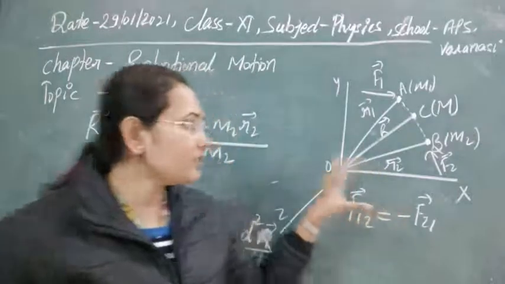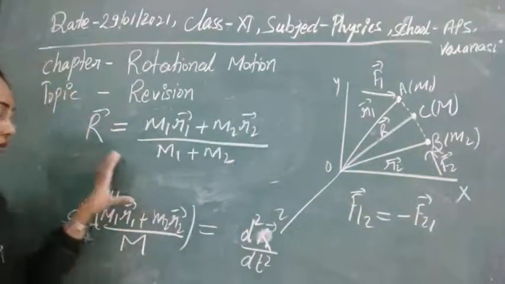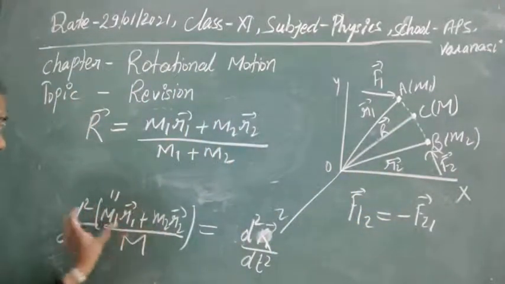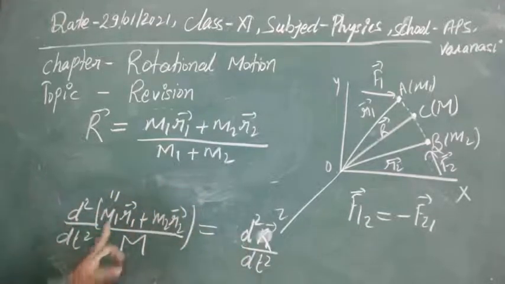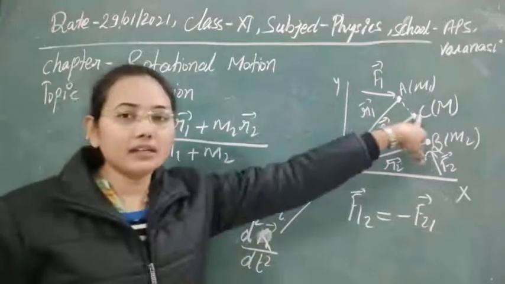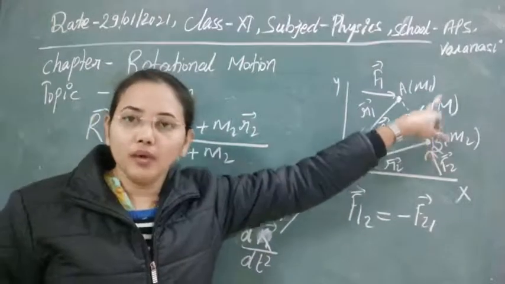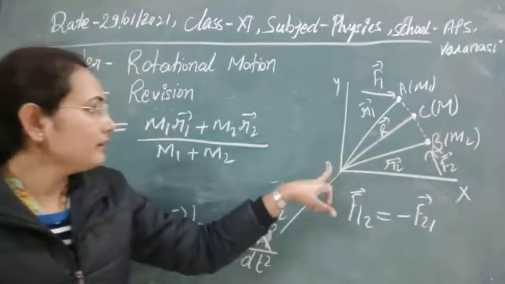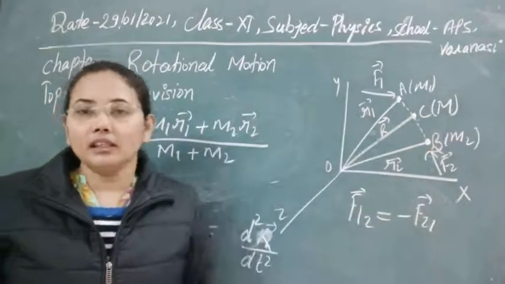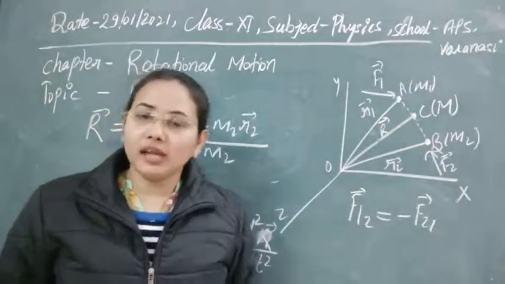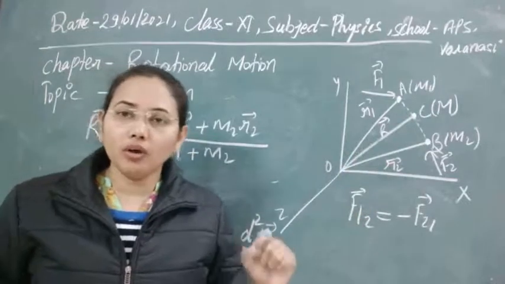Here we have converted a two particle system into a one particle system. We can represent the two particle system by one particle where we assume the whole mass is concentrated, and this position vector represents the distance of that point from the origin, and that point represents the whole system.